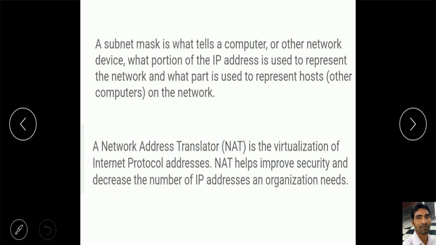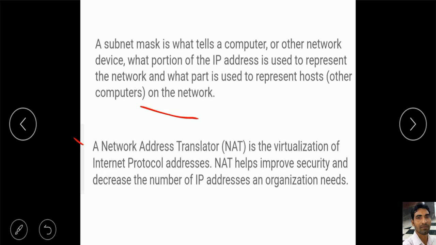In that, a subnet mask is what tells a computer or other network device what portion of the IP address is used to represent the network and what part is used to represent the host. Means which part of the IP address is for the network and which part is for the host, that is the device on the network.